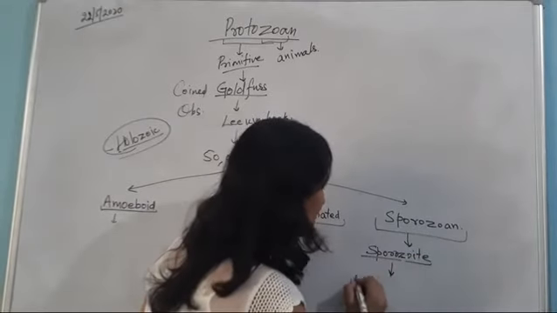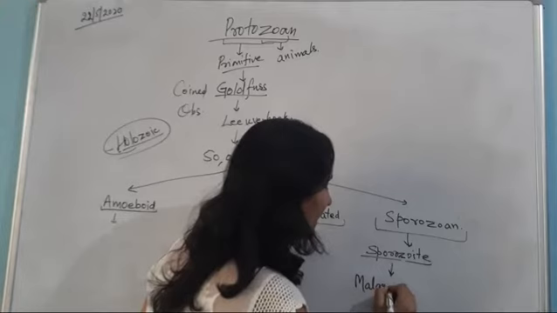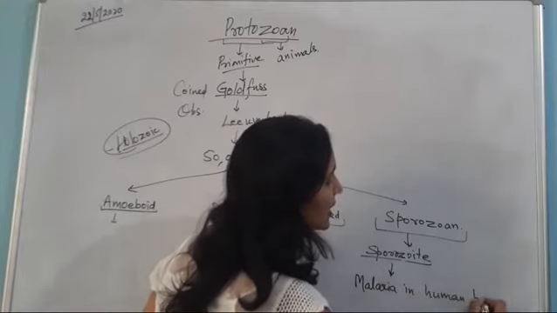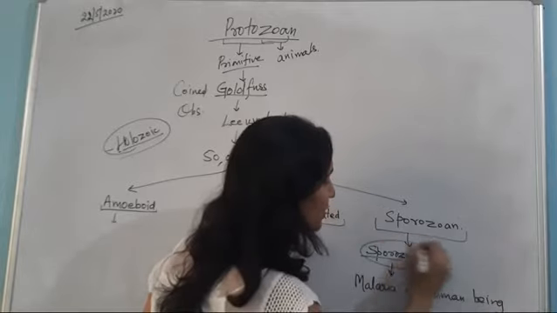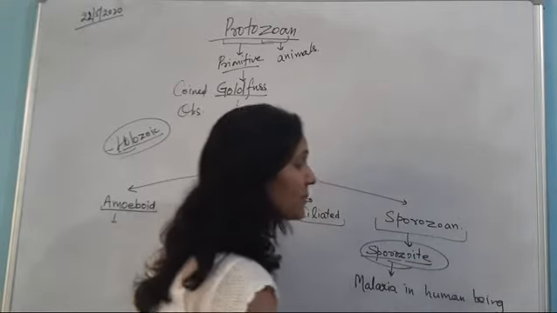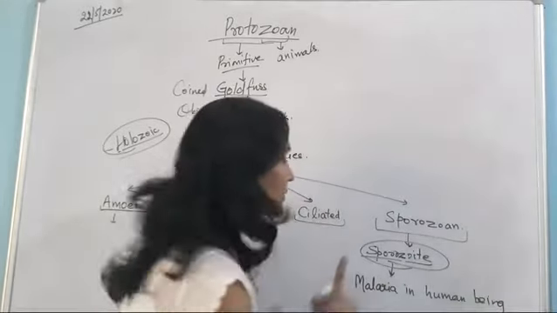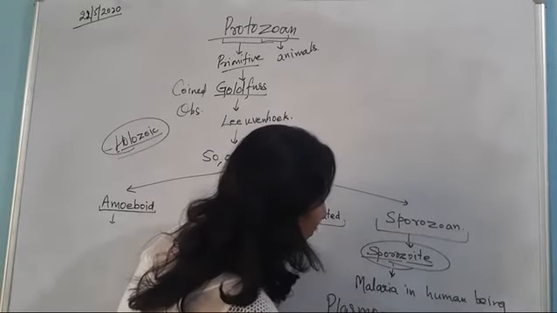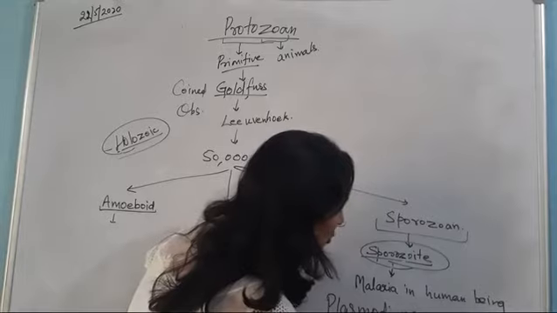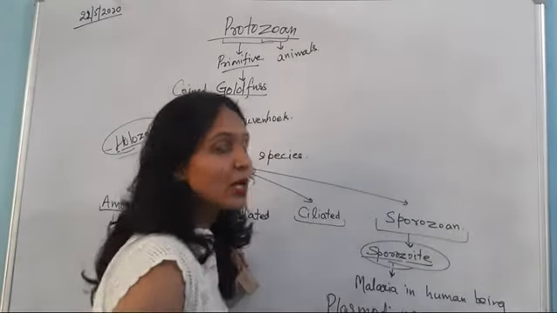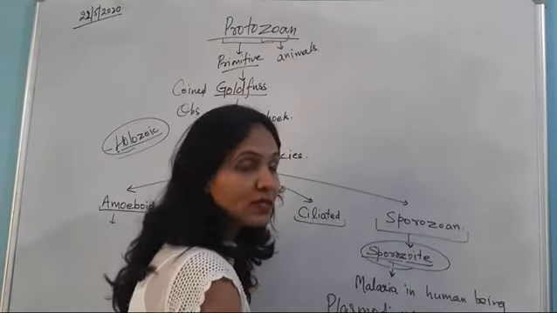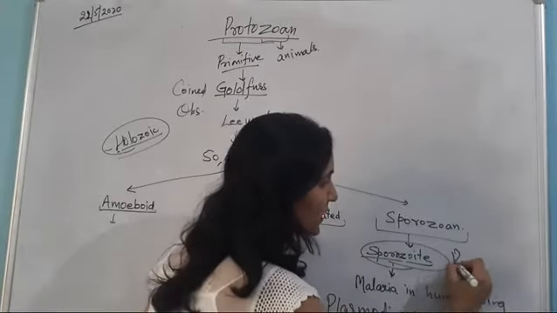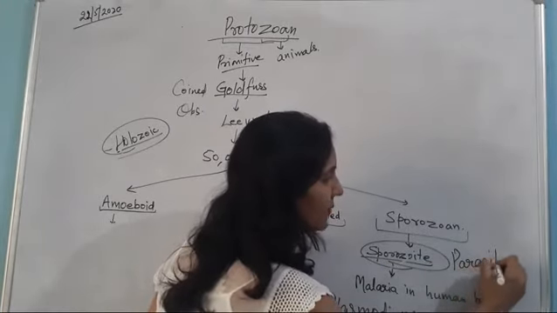This particular form causes malaria in human beings, and the example for this protozoan is Plasmodium, a sporozoan which causes malaria in human beings. And the mode of nutrition is totally parasitic.